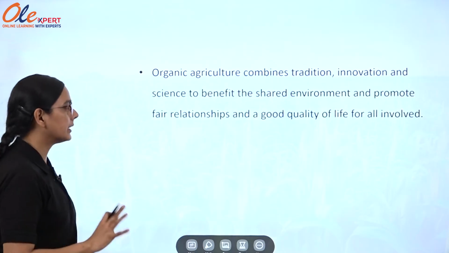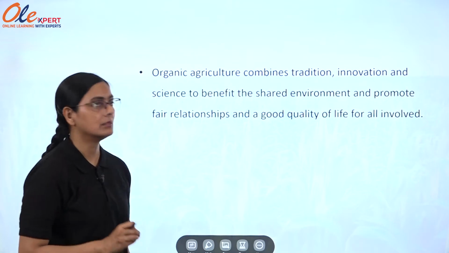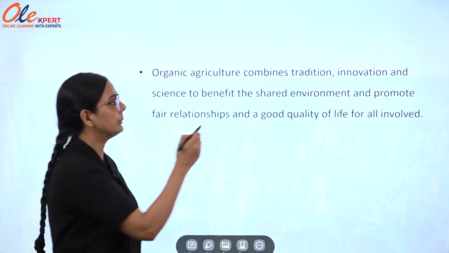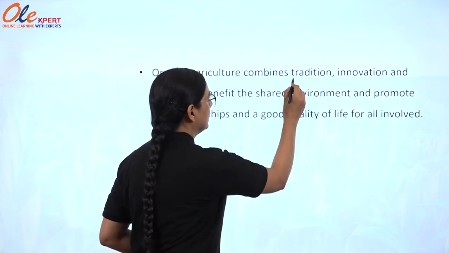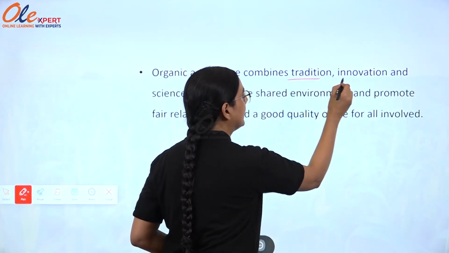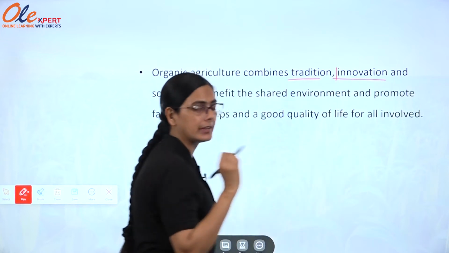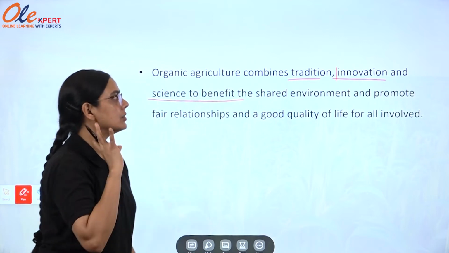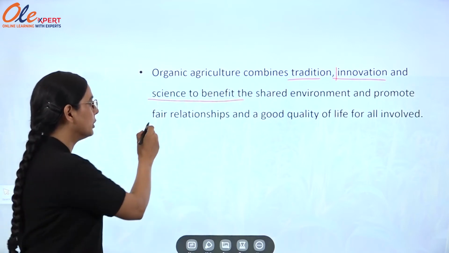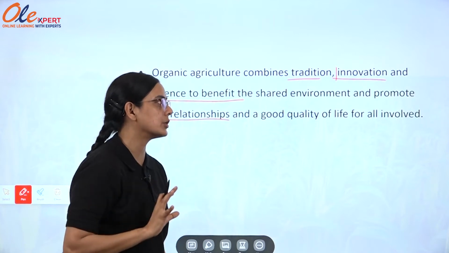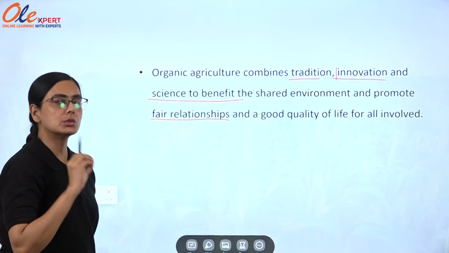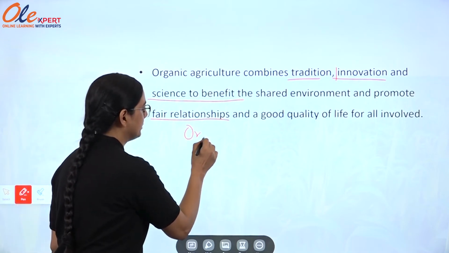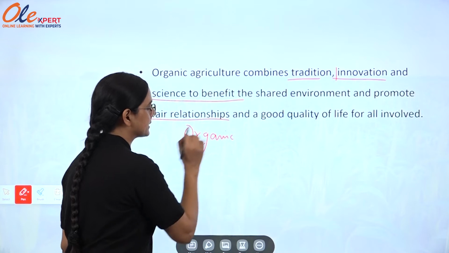Organic agriculture combines tradition, meaning the agricultural practices that were prevalent in ancient times. It will be traditional and it will be continued. Then innovative ideas derived from scientific technologies will be shared with the environment and promote fair relationships and a good quality of life for all involved, those who are involved in agriculture.